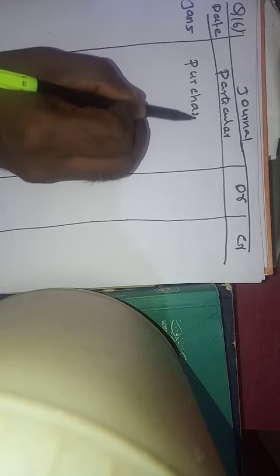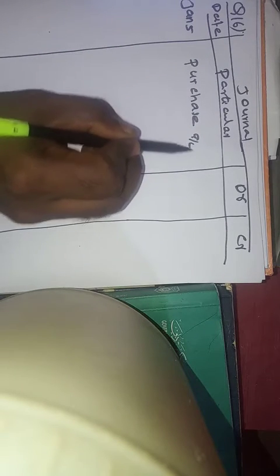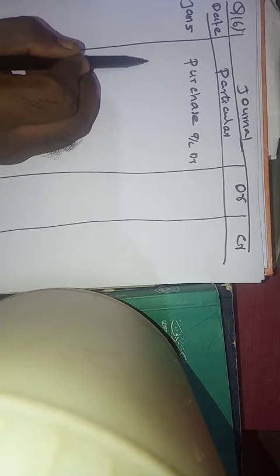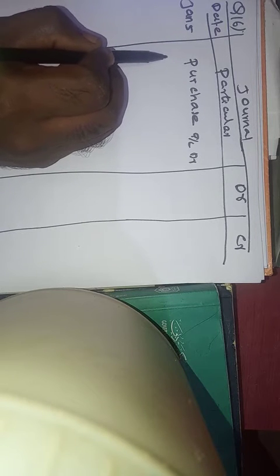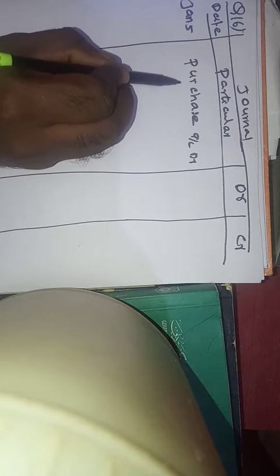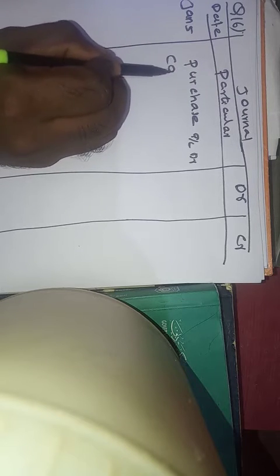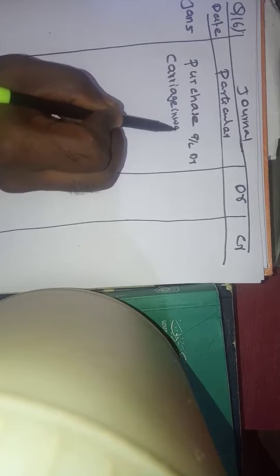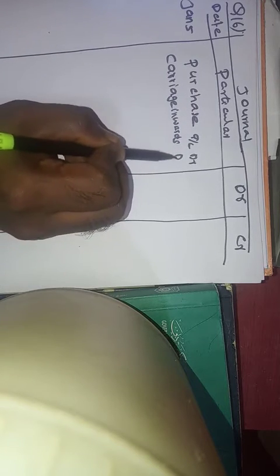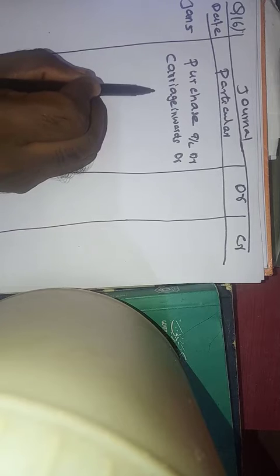Purchase account debit. One carriage is there. The carriage belongs to purchase. We can say carriage inwards. It is an example of expense. All the expenses are debited, so we are writing it on the debit side. Right? Then to which one? To cash account.